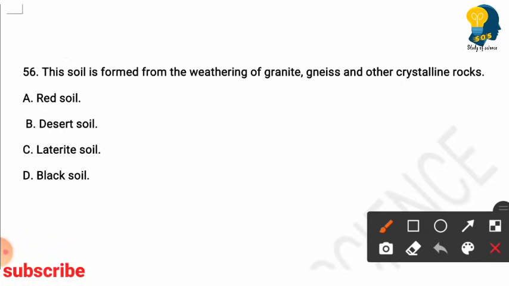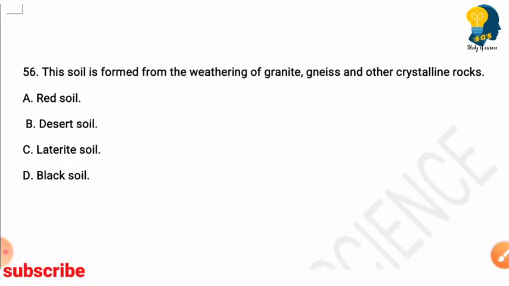This soil is formed from the weathering of granite, gneiss and other crystalline rocks. Options are red soil, desert soil, laterite soil, black soil. So here the right answer is option A, red soil is formed from the weathering of granite, gneiss and other crystalline rocks. So let us go for the next question.